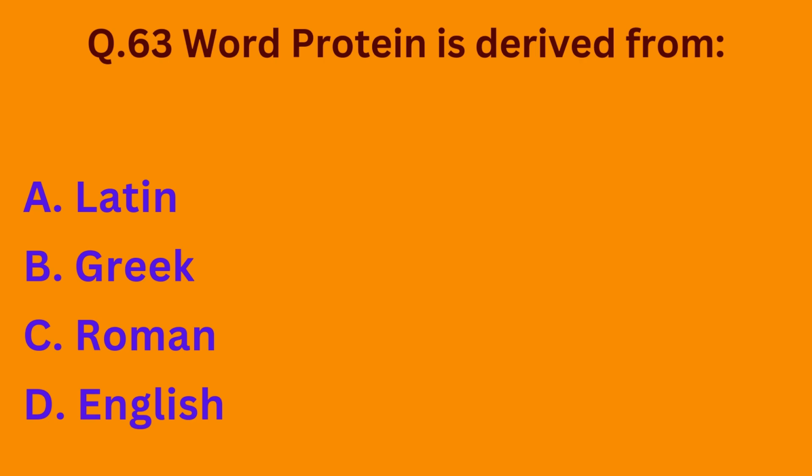Question number 63. Word protein is derived from option A, Latin. Option B, Greek. Option C, Roman. Option D, English. So basically, the protein word is derived from Greek language. So the correct option is option B.